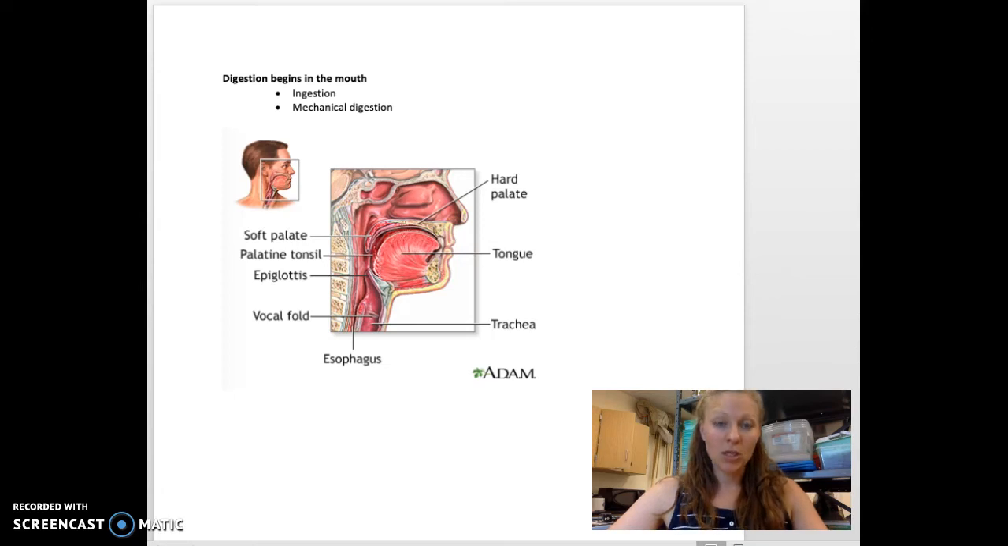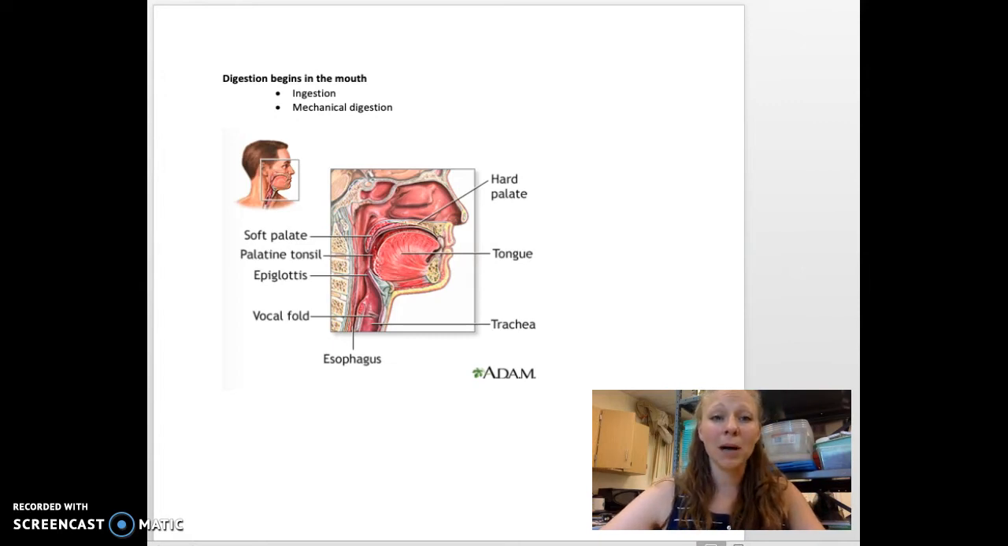And then absorption occurs in the small intestines, when the very, very small food particles travel from the inside of the small intestines through the lining of the small intestines and into the bloodstream. So it's absorbed into the bloodstream, and that is absorption. Let's put all of these words together with the organs.